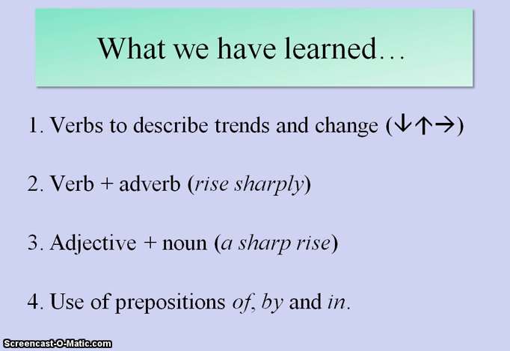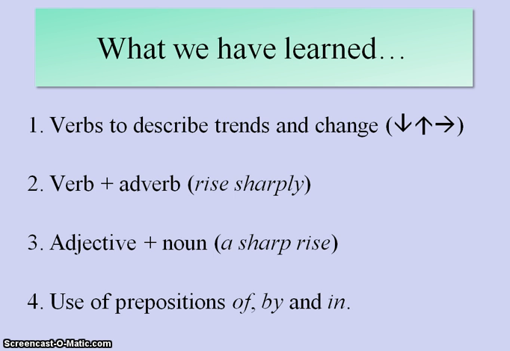one paragraph with these examples. We have learned in the last 2 weeks lots of verbs to describe trends and change. For example, going down: to fall, to decline, etc. To go up, to rise, to grow, and also sideways, to remain stable. We can also change those verbs into nouns. So to fall becomes a fall, to rise becomes a rise, etc.